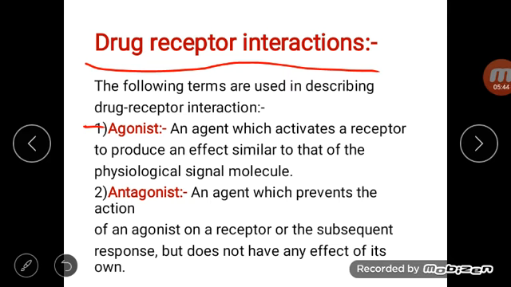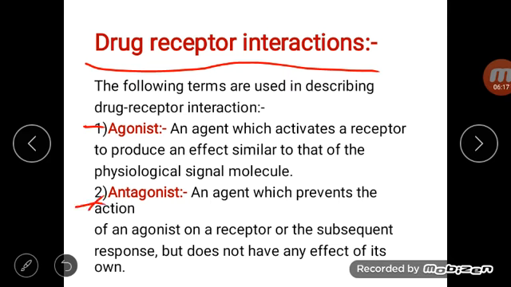And we know that pilocarpine is an agonist on the muscarinic receptors. So pilocarpine shows similar effect to that of the acetylcholine, which is the physiological signal molecule. So agonists show similar effect. They mimic the action of physiological signal molecules. So that are agonist.